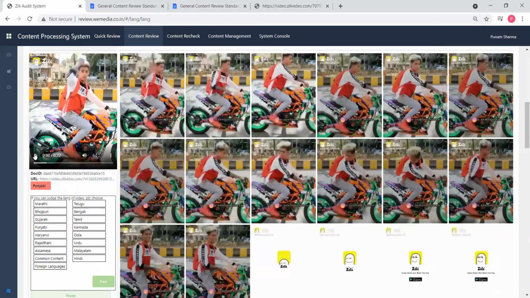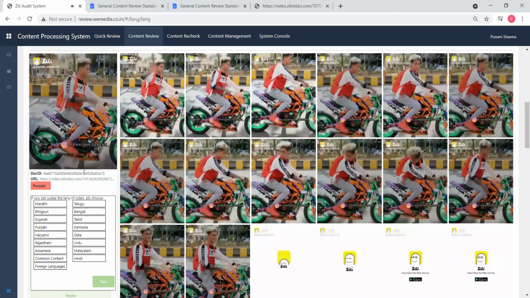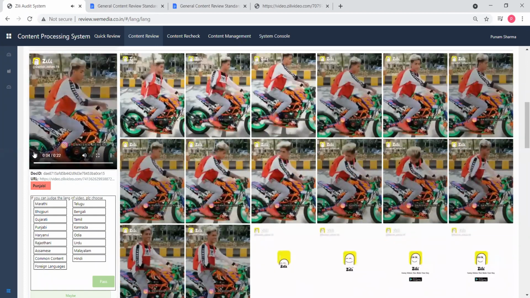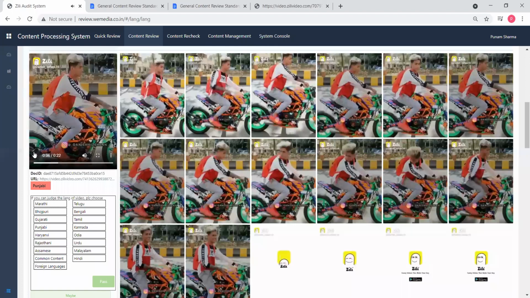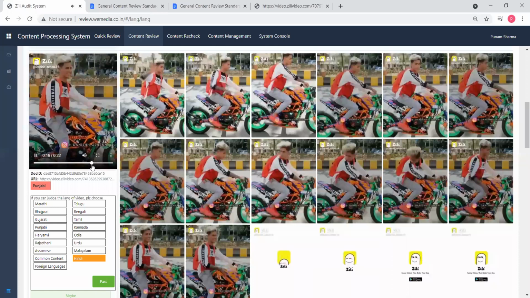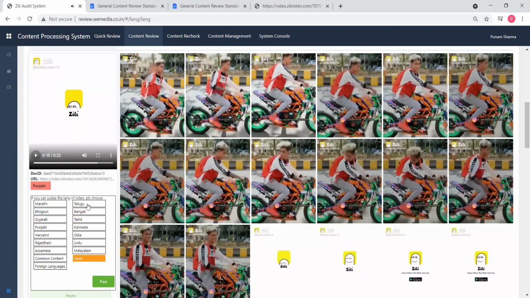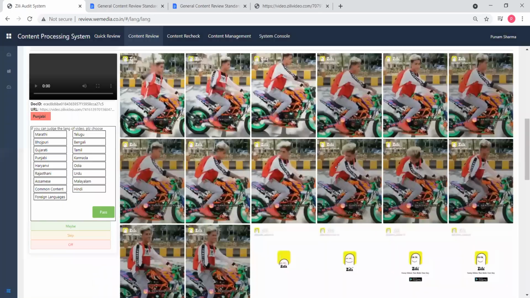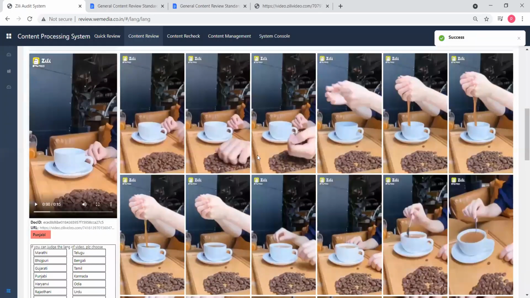Let's check one more video. So in this one there is a voiceover and it is in Hindi. That's why I'm marking this under the Hindi content. In the end, the song that is used is in Punjabi. So whenever it comes between Hindi and the regional language, at that time you need to select the regional language. Okay. Does anyone have any doubt related to this? Hopefully everyone understood now.